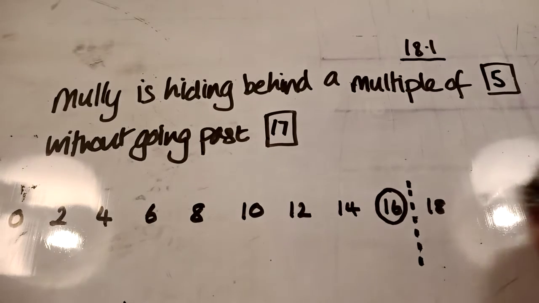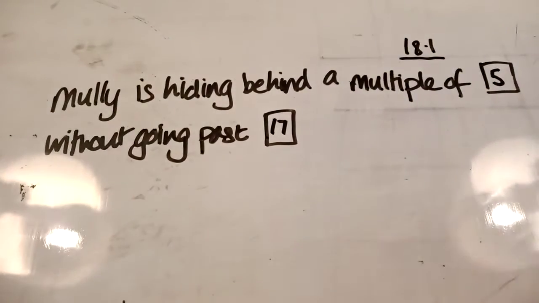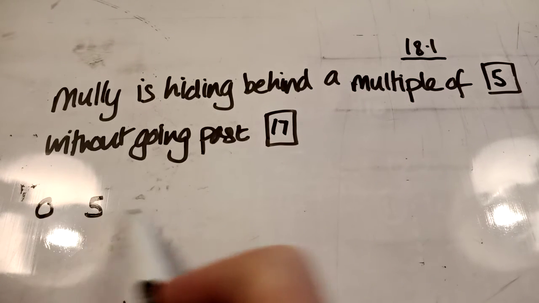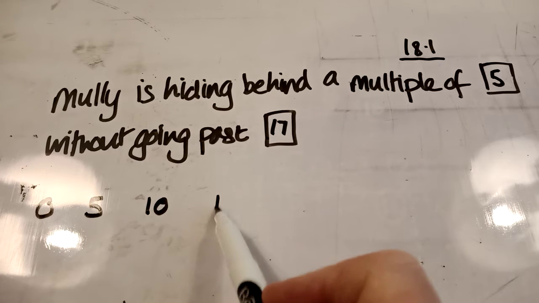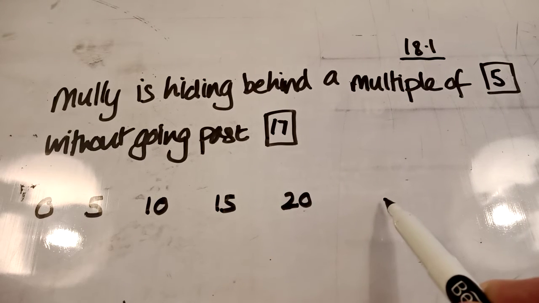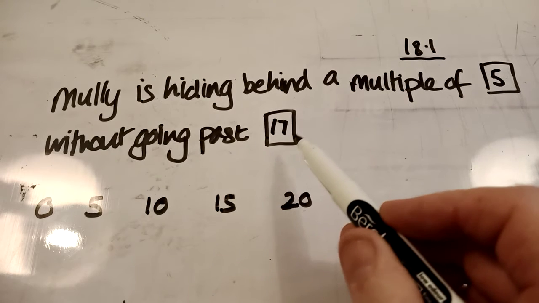I'm not skip counting now in 2s. I'm skip counting in 5s. Here goes: 0, 5, 10, 15, 20. Do I need to carry on? No, I don't, because I'm only going up to 17.